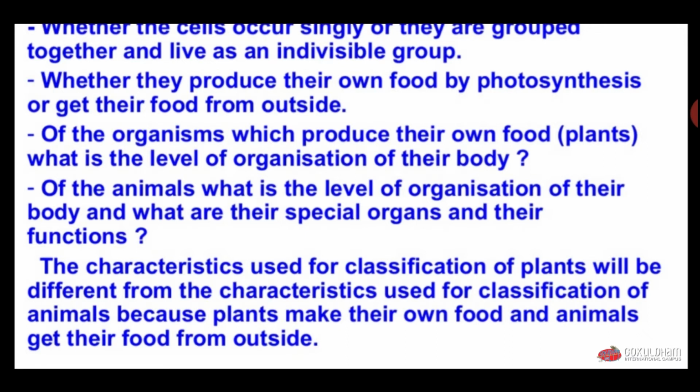So here the production or obtaining of food is the character, and on this character we classify plants and animals differently. And within plants and animals, we classify these groups on different characters.